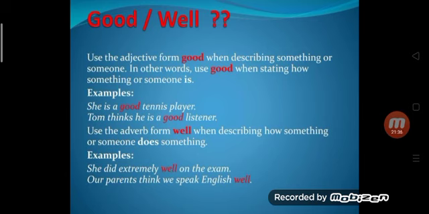Use the adjective form good when describing something or someone. In other words, use good when stating how something or someone is. Examples, she is a good tennis player. Tom thinks he is a good listener. Use the adverb form well when describing how something or someone does something. She did extremely well on the exam. Our parents think we speak English well. So whenever you have to describe how something or someone does something, you have to use well, and when you have to describe something or someone, you have to use good.